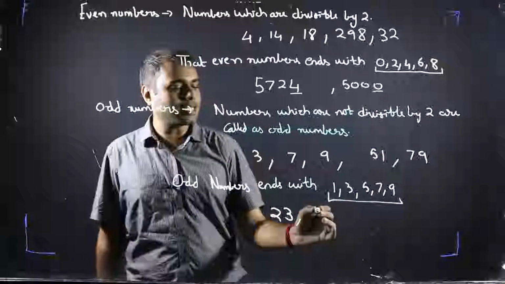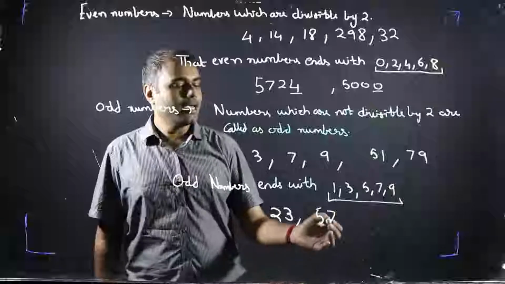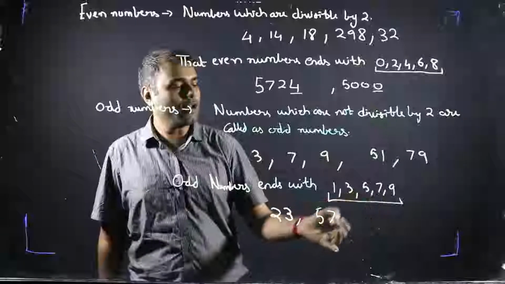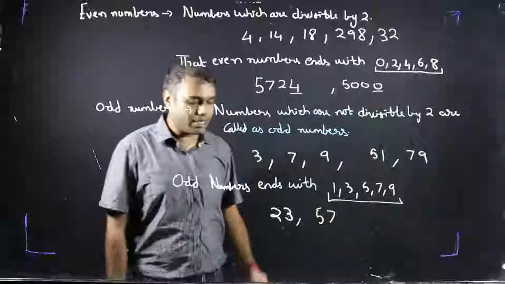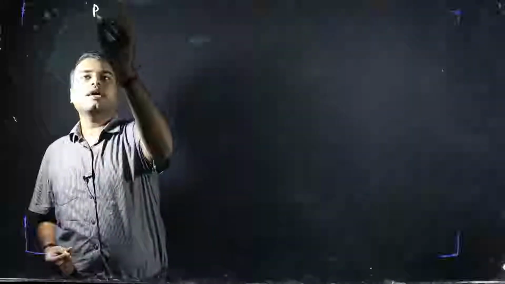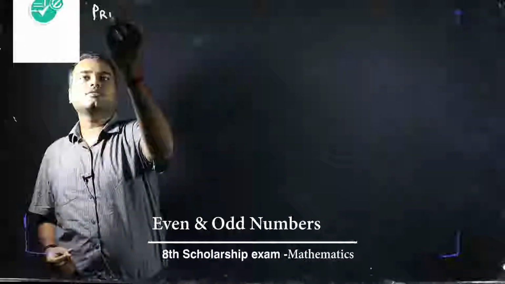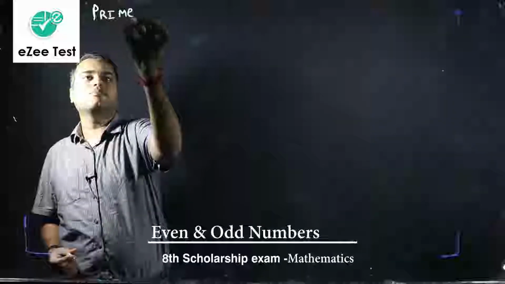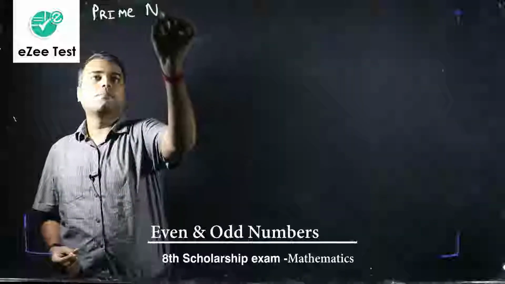So let's take another random example, 57. It is ending with 7. That means it is an odd number. I hope you are clear about this. The next classification comes as prime numbers and composite numbers. Now this is one of the most important classifications. Prime numbers.